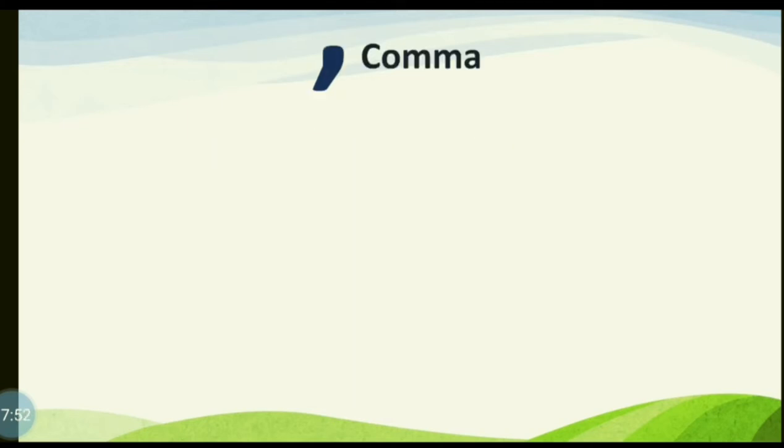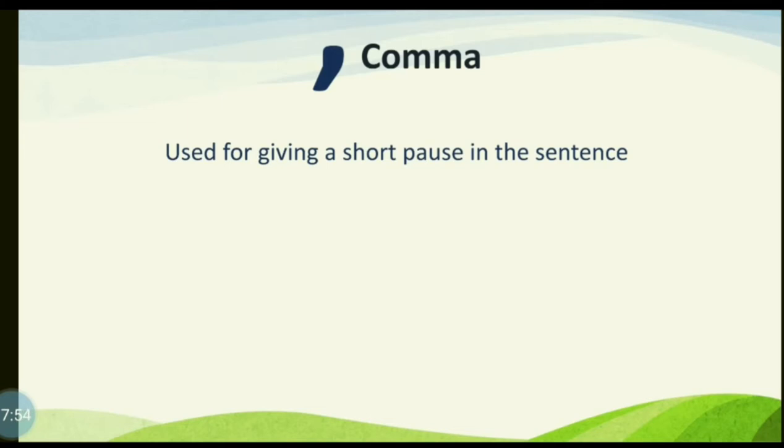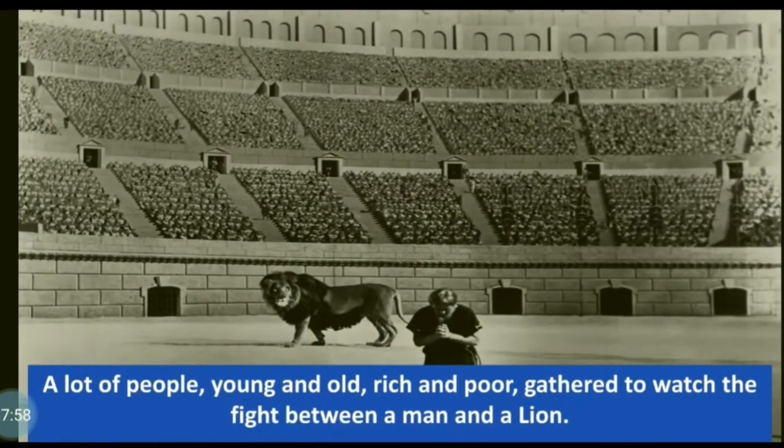Another use of comma, it is used for giving a short pause in the sentence. Here you can see a picture and a sentence is written about the picture. A lot of people, young and old, rich and poor, gathered to watch the fight between a man and a lion. So here you can see the use of comma at different places.